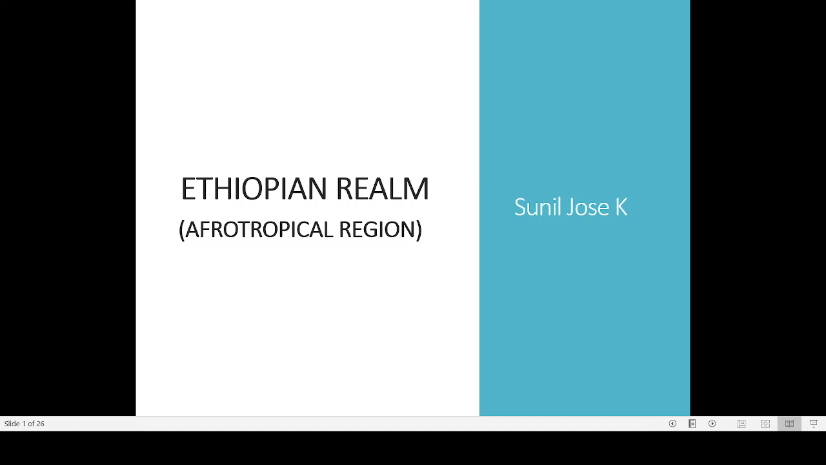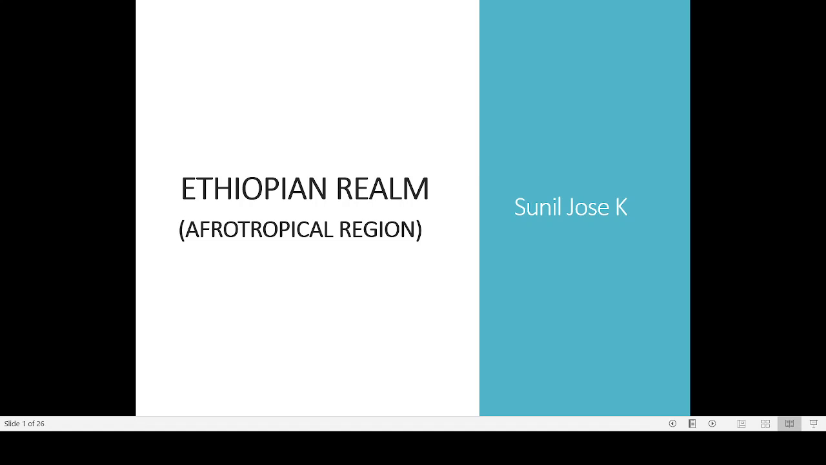Ethiopian realm, otherwise known by the name Afro-tropical region. That is another term because Ethiopia was a prominent country in ancient times. That is why the name Ethiopian civilization was there. Now it is not that much developed, but during ancient times, Ethiopia was very flourished. So that may be the reason why the word Ethiopian has been given to that region.